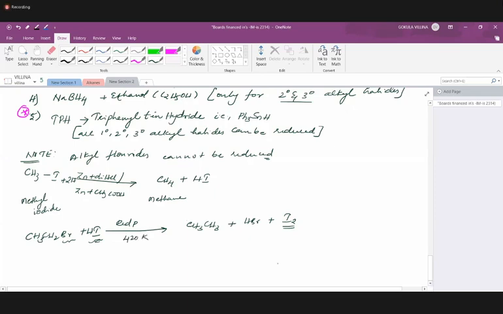So we have ethyl bromide on heating with hydrogen iodide in presence of red phosphorus. We have ethane. Bromine will be removed as hydrogen bromide, and the reagent, hydrogen iodide, will be oxidized to iodine gas. And red phosphorus helps in the removal of this iodine gas at the end. Okay, next part.